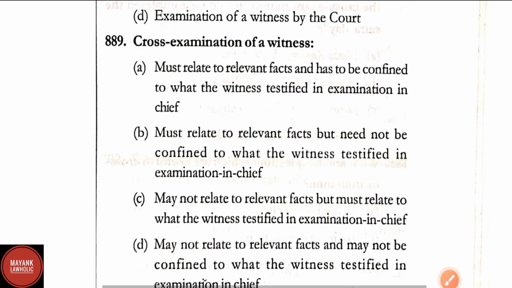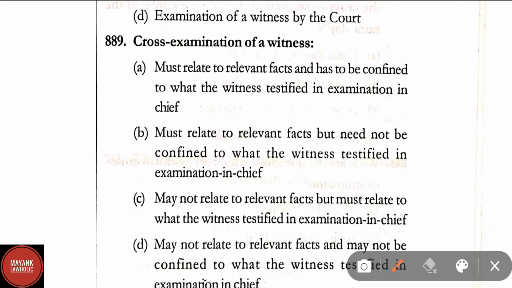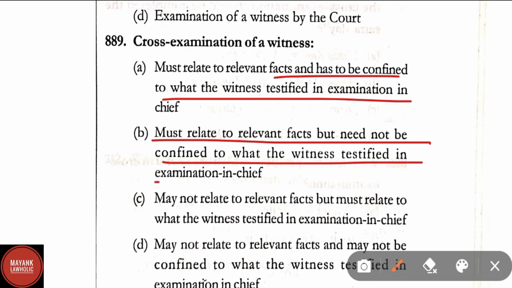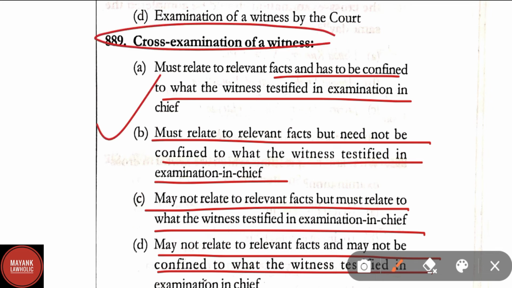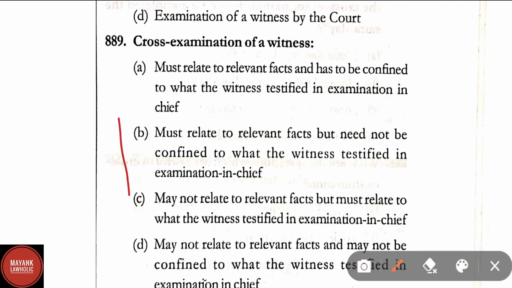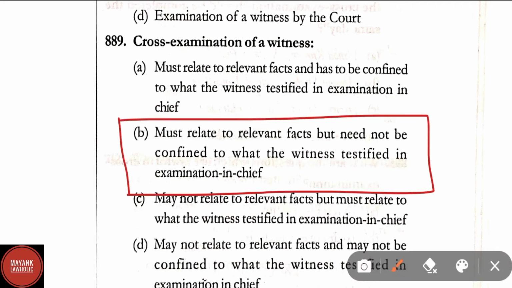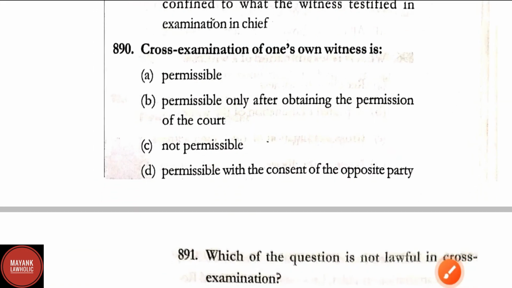Question number 889. Cross-examination of a witness: Option A, must relate to the relevant fact and has to be confined to what the witness testified in examination in chief. Option B, must relate to the relevant facts but need not be confined to what the witness testified in examination in chief. Option C, may relate to the relevant facts but must relate to what the witness testified in examination in chief. Option D, may not relate to relevant fact and may not be confined to what the witness testified in examination in chief. Here the correct answer is option B. Cross-examination of a witness must relate to the facts but need not be confined to what the witness testified in examination in chief.